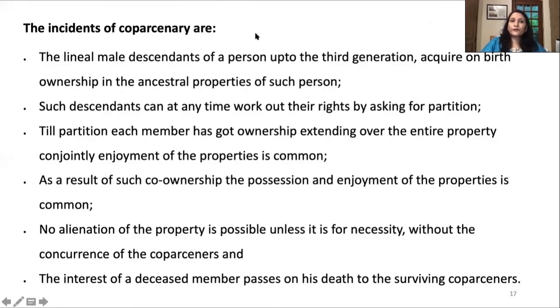The incidents of co-parcenary: the lineal male descendants of a person, up to the 3rd generation, acquire on birth ownership in the ancestral properties of such person. Up to the 3rd generation, it extends. Such descendants can at any time work out their rights by asking for the partition. Descendants are allowed to ask for the partition at any time of their life.